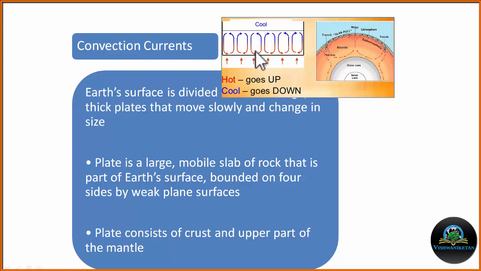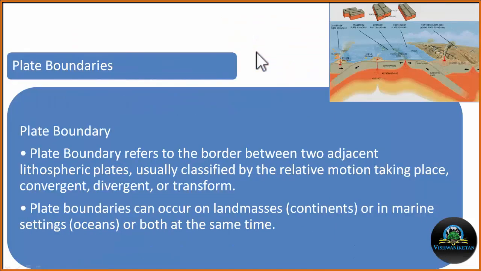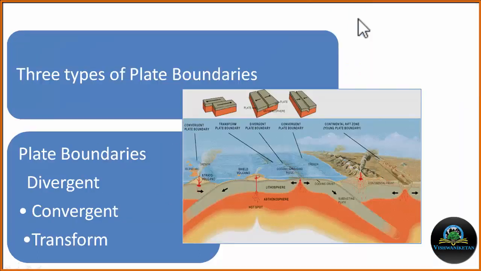Now by this process, three types of plate movement are possible. The type of plate movement depends upon the plate boundaries. Plate boundary refers to the border between two adjacent lithospheric plates. Usually they are classified by their relative movement. It may be converging type, it may be diverging, or it may be the transform boundary.